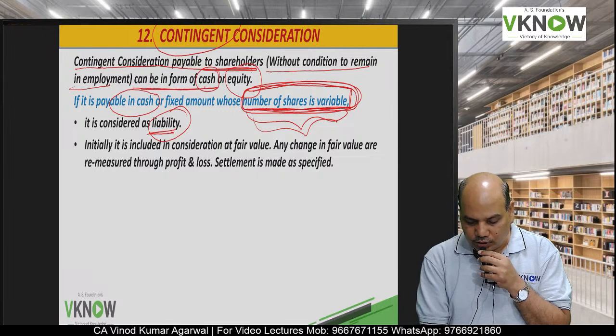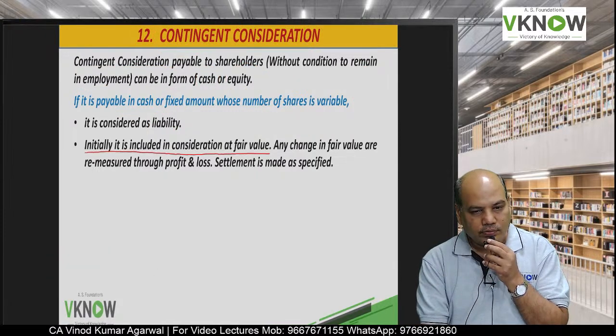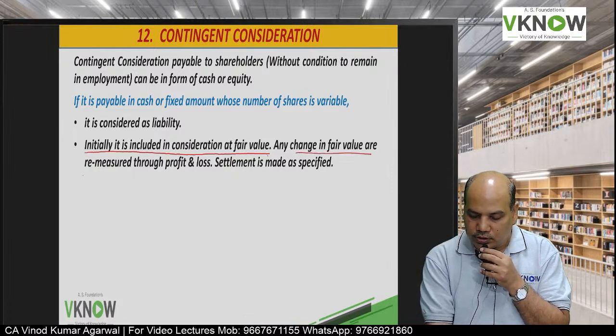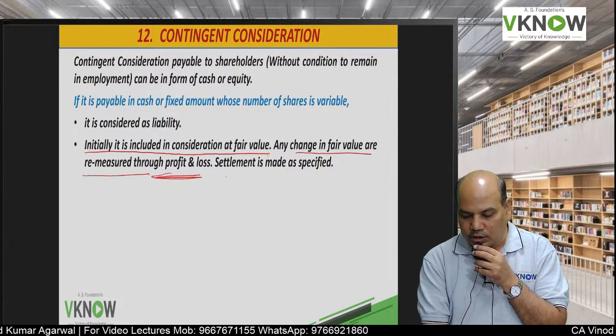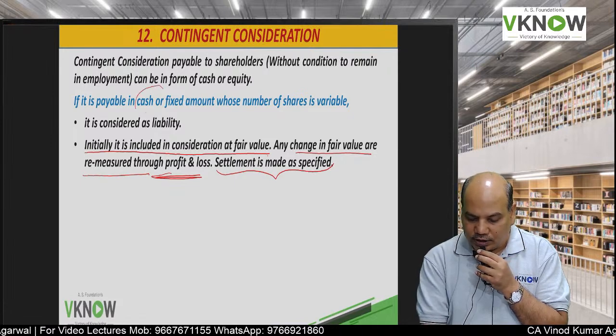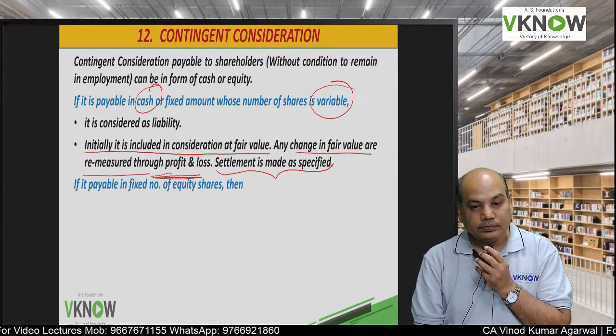How will it be measured? Initially measured at fair value on the date of acquisition. What about subsequent change? Fair value. Change in fair value will go to P&L account. Settlement will be made as specified, either in cash or in the form of number of shares.